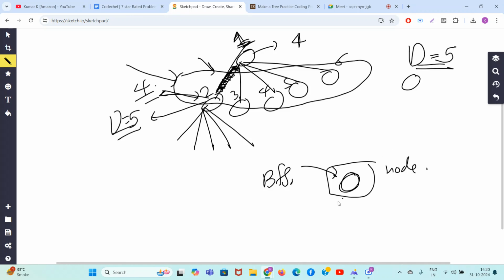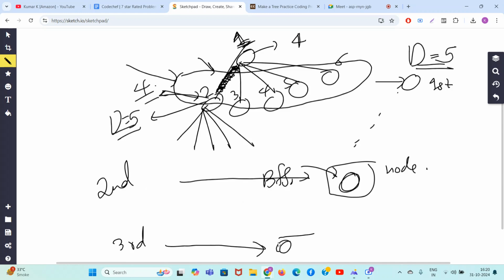BFS means what? Very simple. It means that first this guy was traveled, then the second level's turn came, and third the children nodes' turn came. Okay, so if this edge was deleted, this degree was also reduced by 1 and this was also reduced by 1.